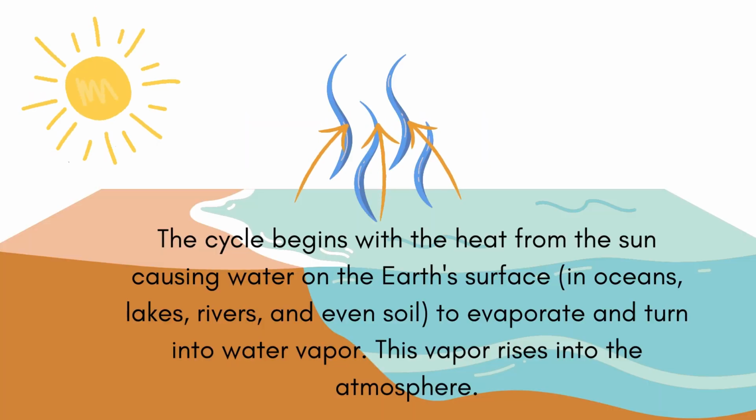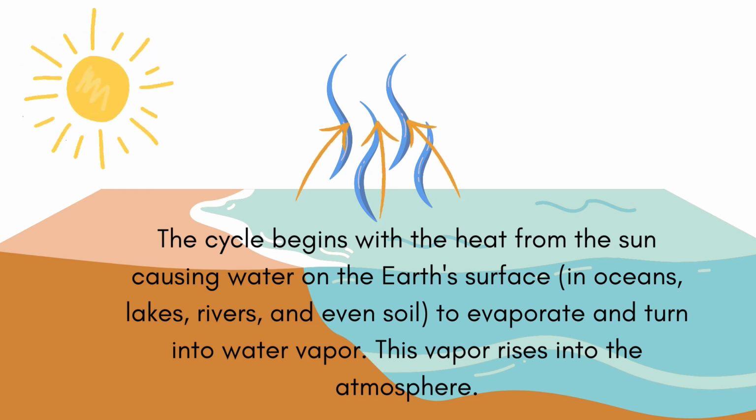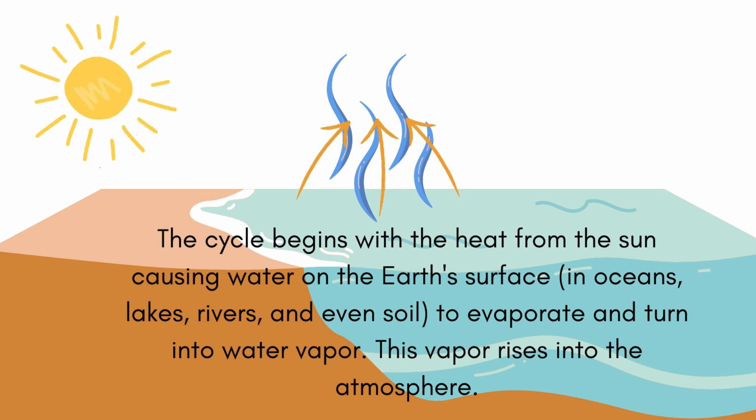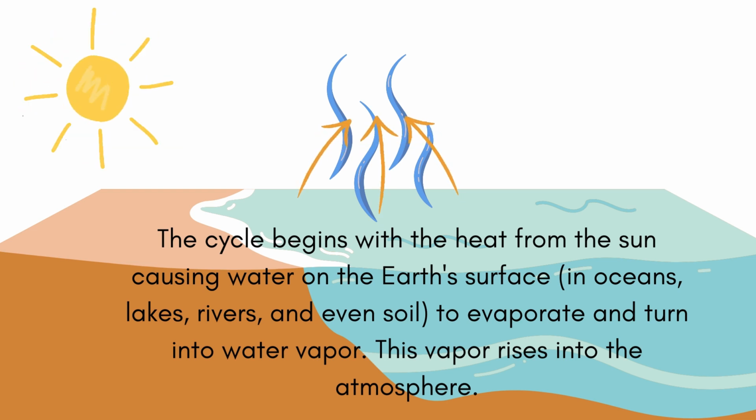Evaporation. The cycle begins with the heat from the sun causing water on the Earth's surface in oceans, lakes, rivers, and even soil to evaporate and turn into water vapor. This vapor rises into the atmosphere.